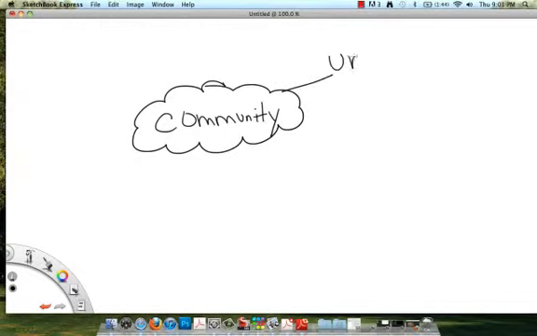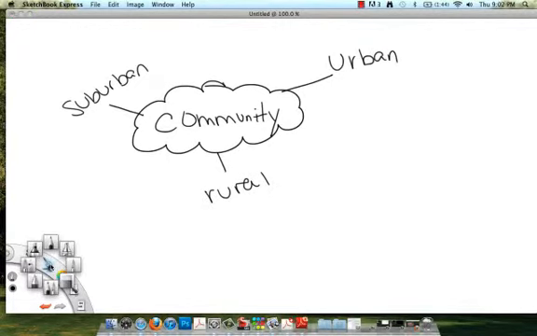The first one is an urban community. We then have a rural community. And lastly, we have a suburban community. Let's take a closer look at the urban community and find out more information.